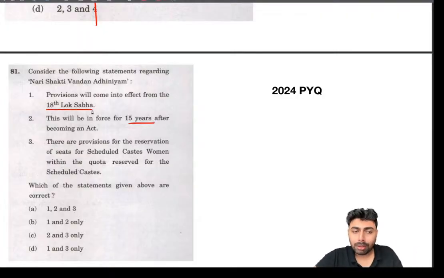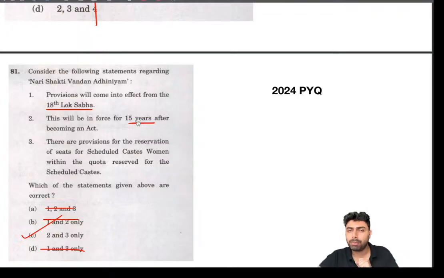This is very important, because at first sight you may think that the provisions of the Nari Shakti Vandan Adhiniyam will be applicable from the 18th Lok Sabha, which was constituted in 2024 itself. But the provision explicitly mentions that delimitation has to happen, and for that a census has to happen. Only then can this division of seats or reservation of constituencies take place. So this is explicitly not the right statement, and UPSC is not going very hard on that. Eliminating that statement itself will give you the right answer. You don't have to learn anything else. But instead, maybe this 15 years would have been the key thing that UPSC will be looking at.